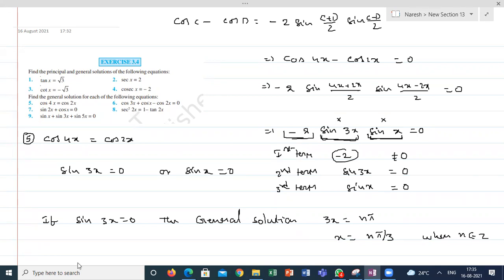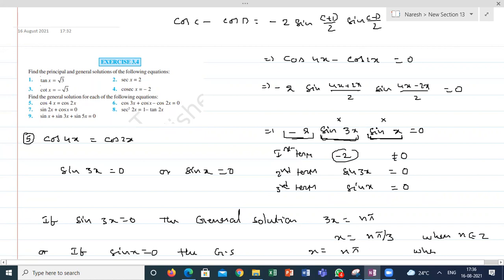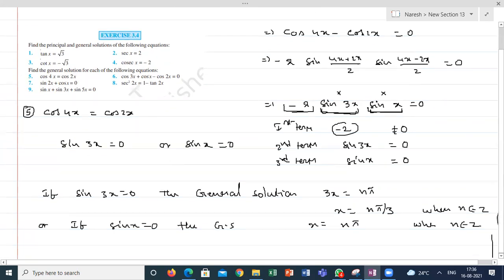Or there is another possibility: if sin x is equal to 0, the general solution is x is equal to n pi, where n belongs to z. So these are the possible solutions.